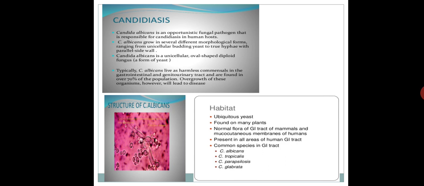Just keep this one concept in your mind: the organisms, fungi or bacteria, which are normal flora of our body are at the same time opportunistic pathogens. Why?